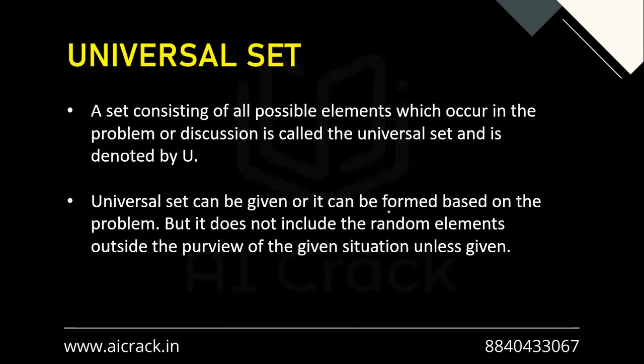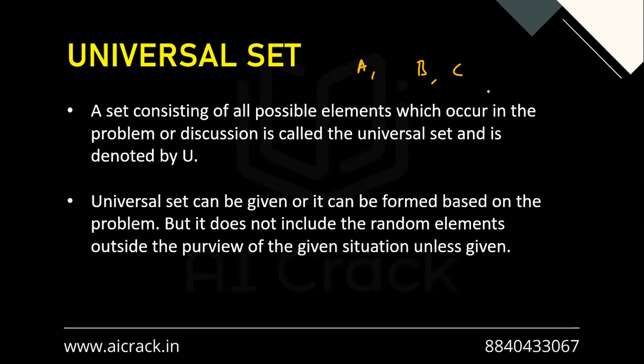Talking about the universal set. Now, universal set is defined in a manner that it contains all the possibilities related to a particular problem or situation, all the possible elements. So let's say we have A and B and C, three sets with some n number of elements.